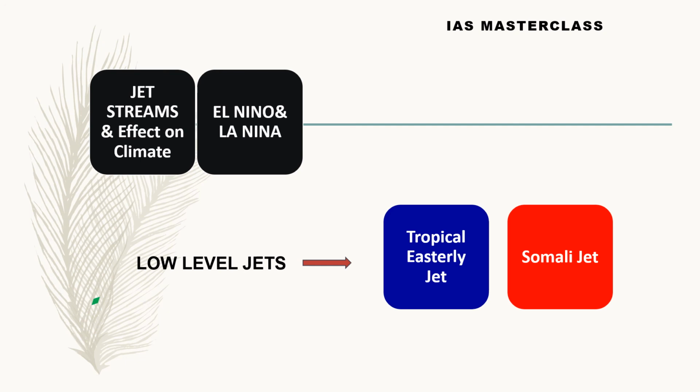Now coming to Somali jet. Somali jet occurs in that region where the southwest monsoon winds actually develop. That means we have seen a correlation that Somali jet is actually across those regions near Somalia, Kenya, and those regions of Sudan, Sahel and all that. So that is where this jet stream actually gets developed. This also is a seasonal one. It develops only during summer, and the development of the Somali jet is a kind of prerequisite for the onset and development of monsoon winds. Okay.